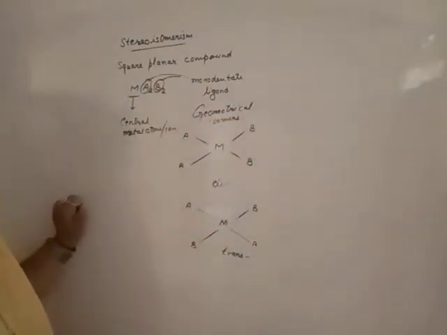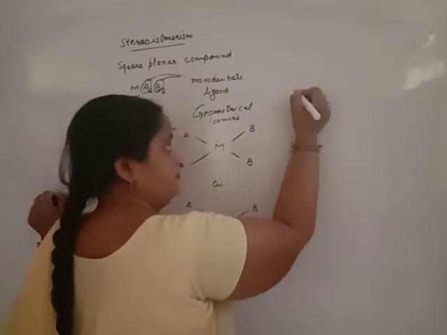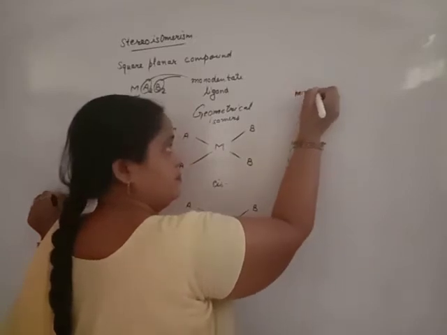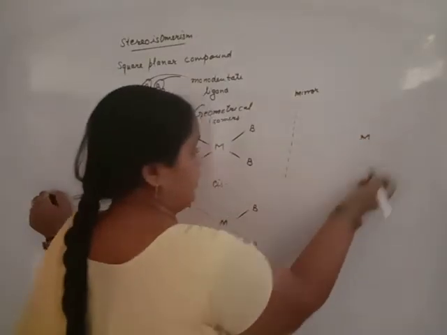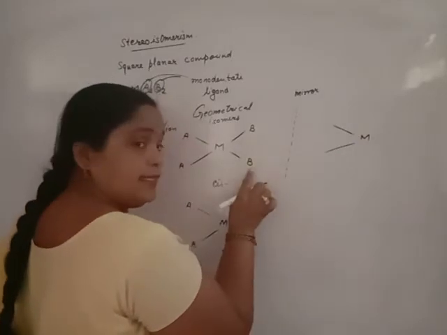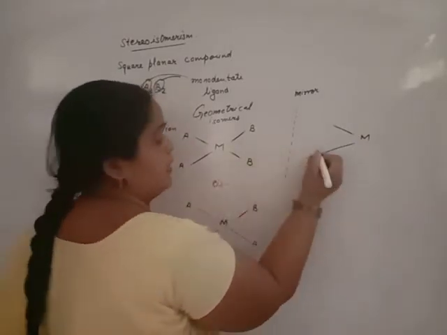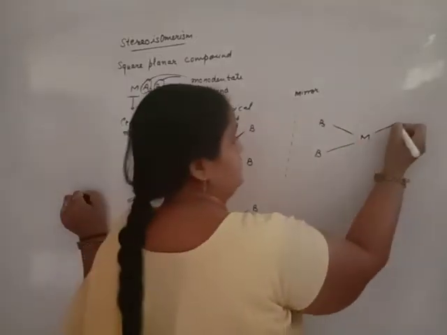Clear? Now, optical isomers which form an opposite mirror image are optically active. A similar mirror image means optically inactive. Let us draw the mirror. Now, the image found in the mirror is such that B is on the right side in the original compound but on the left side in the mirror image, and A is on the right side.